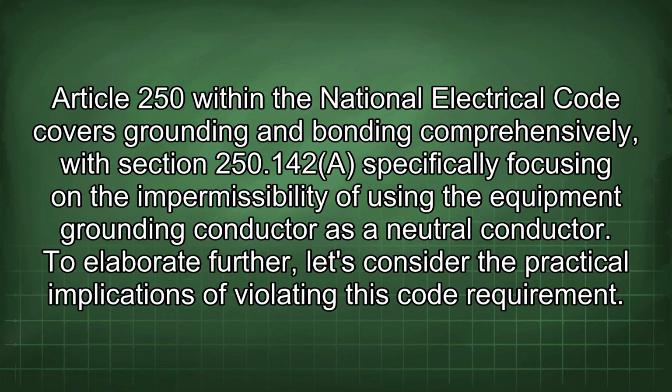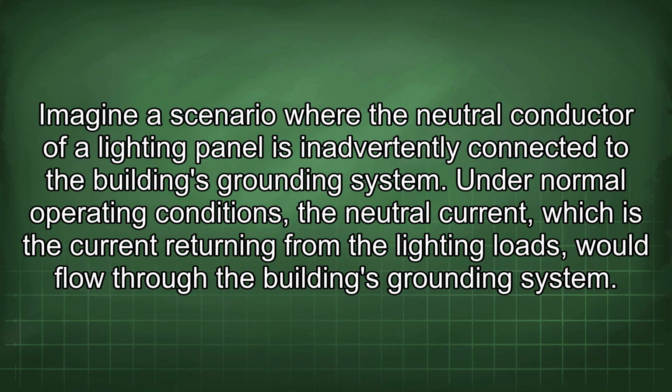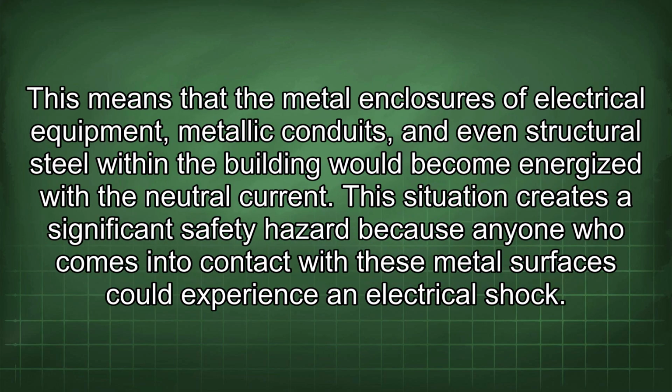To elaborate further, let's consider the practical implications of violating this code requirement. Imagine a scenario where the neutral conductor of a lighting panel is inadvertently connected to the building's grounding system. Under normal operating conditions, the neutral current, which is the current returning from the lighting loads, would flow through the building's grounding system. This means that the metal enclosures of electrical equipment, metallic conduits, and even structural steel within the building would become energized with the neutral current.